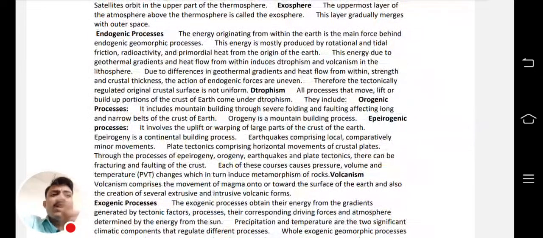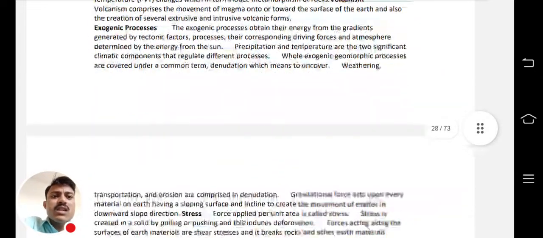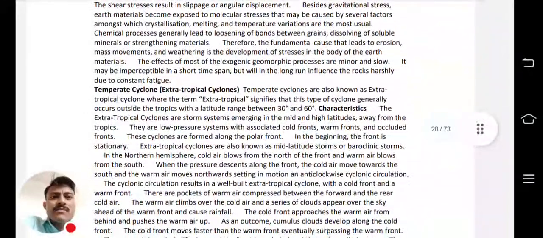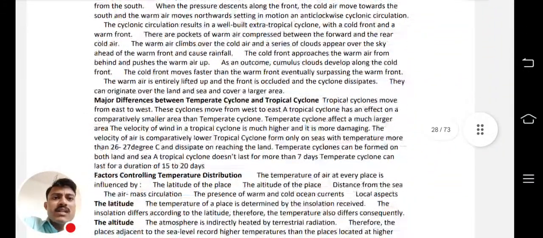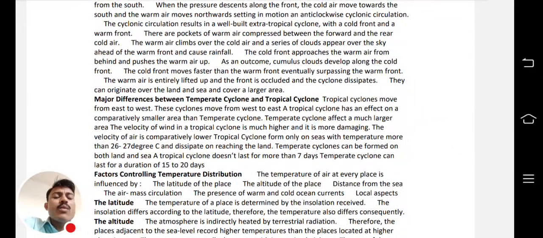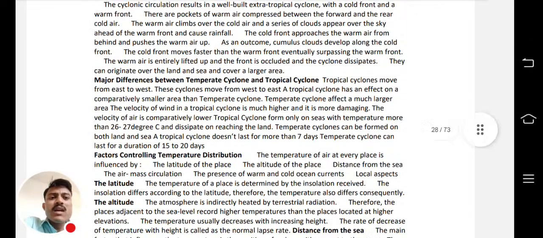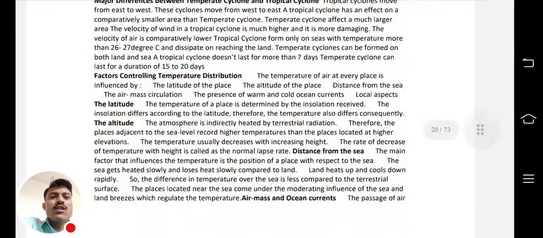Okay, now the endogenic processes. Which are the endogenic processes, which are the exogenic processes, like that, everything is covered. Now cyclones, temperate cyclones, what are the major differences between temperate cyclone and tropical cyclone? This is also asked in the UPSC directly. What is the difference between temperate cyclone and tropical cyclone? What is the difference?